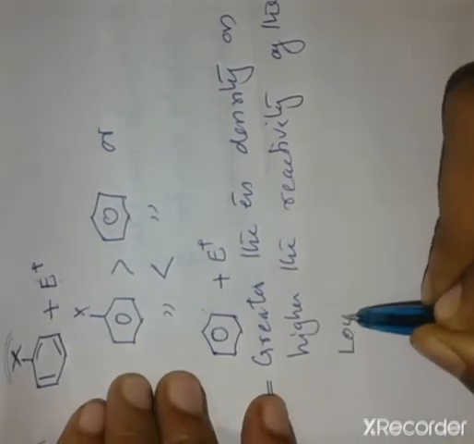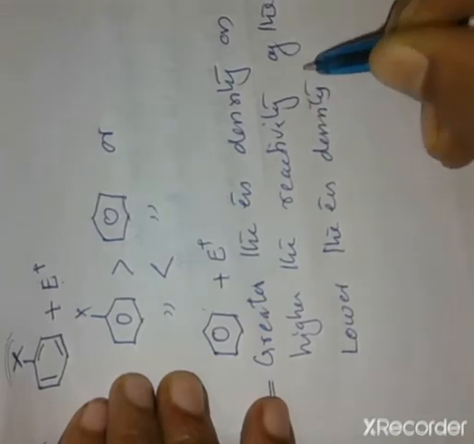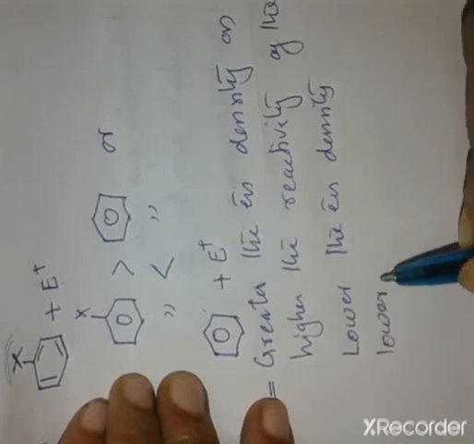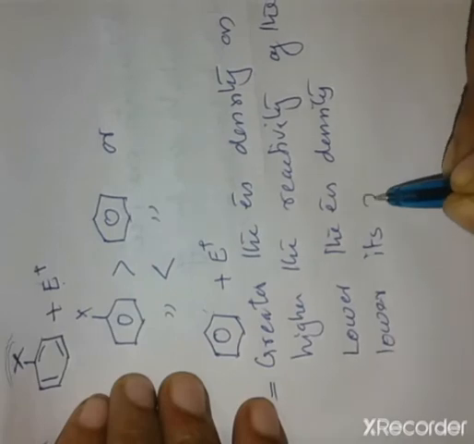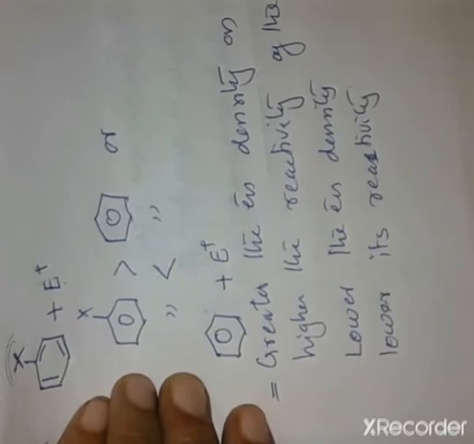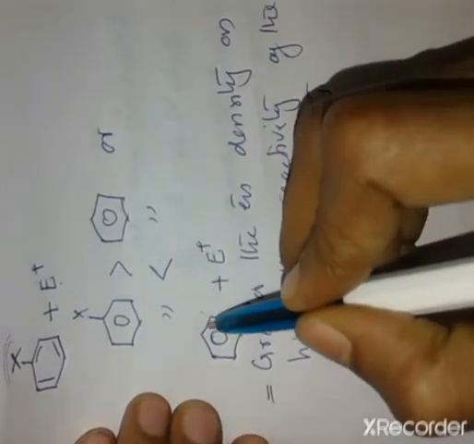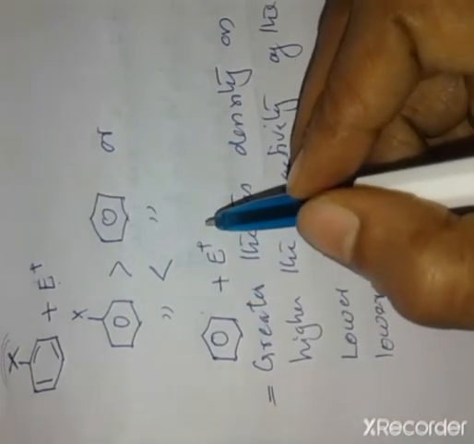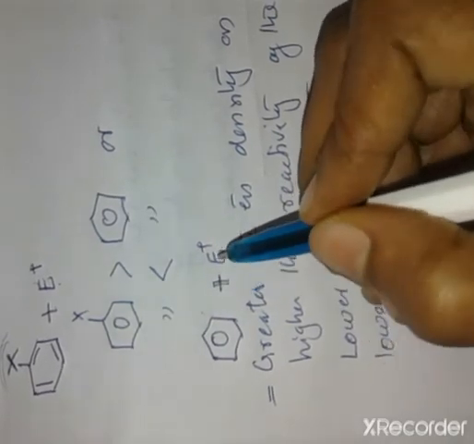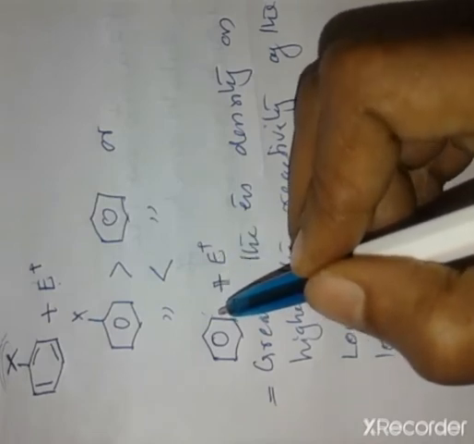The lower the electron density on the benzene ring, the lower its reactivity towards the electrophile. That is, the greater the electron density of the benzene ring, the more easily the electrophile attacks, because the electrophile is an electron deficient compound, so it has a greater tendency to attack the electron rich center.